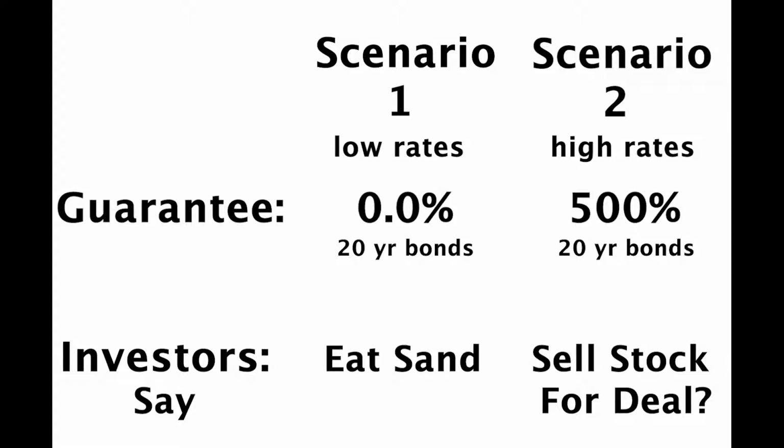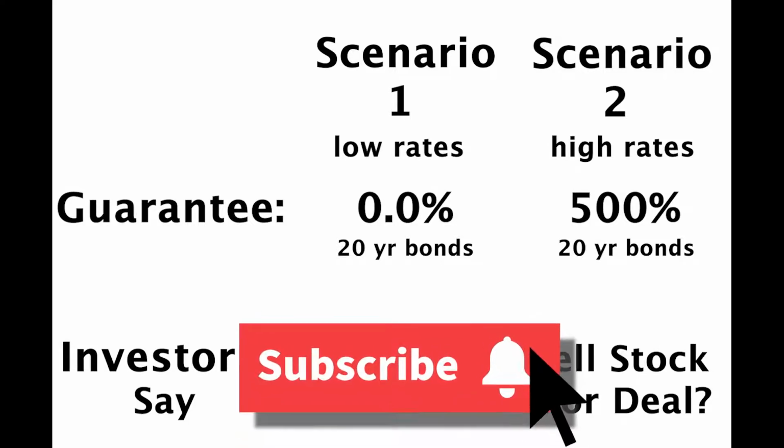Then maybe instead of telling me to eat some sand, maybe you'll instead cash out some stocks which go up and down and are highly volatile, as we have seen in the recent days, and instead shovel that cash raised from selling stock into a risk-free 500% return in 20 years. This is an extreme example, but I'm doing this to show you why guaranteed higher interest rates, which you get from bonds such as the 20-year bonds, may cause stock prices to fall.